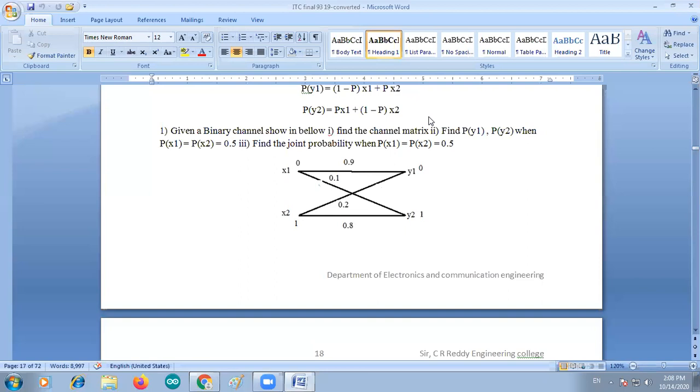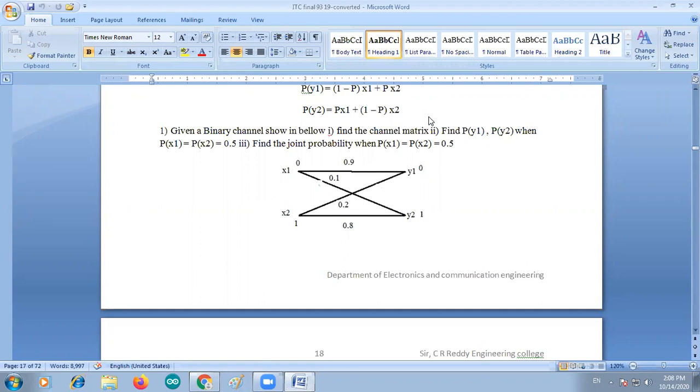A noiseless channel is the channel that obeys the lossless channel property and the deterministic channel property. That means one non-zero element in each row and each column, and all remaining elements are zeros. In the channel matrix, the row sum should be unity. In the row, all the elements add up to unity. That is the condition on the probabilities.